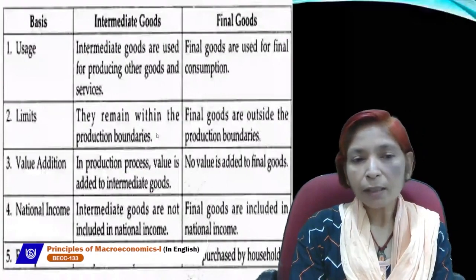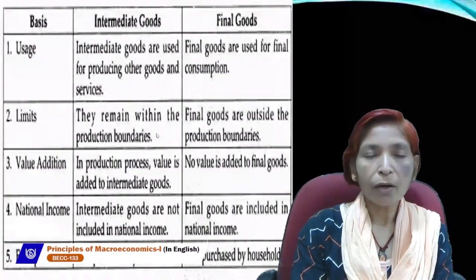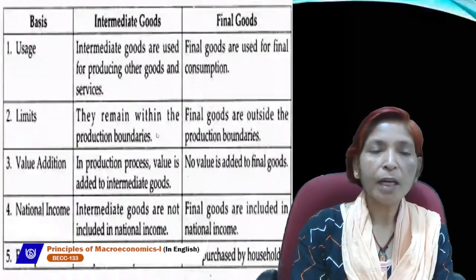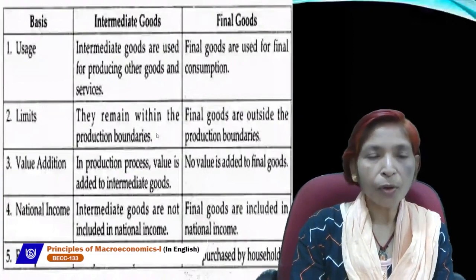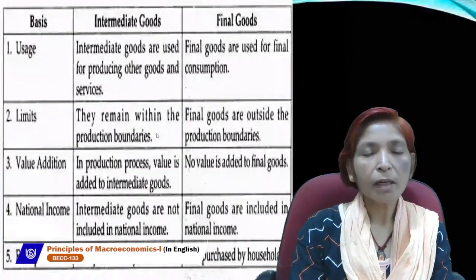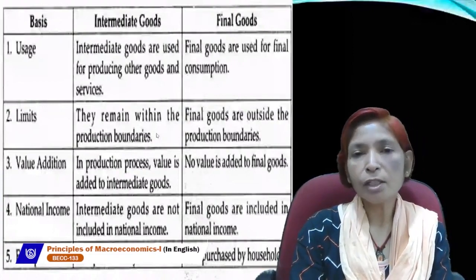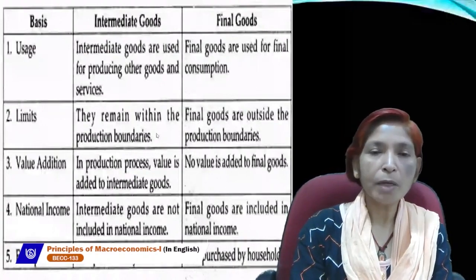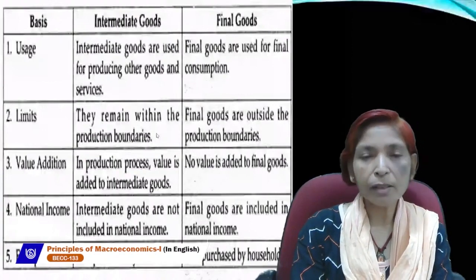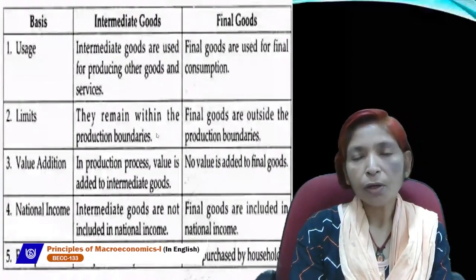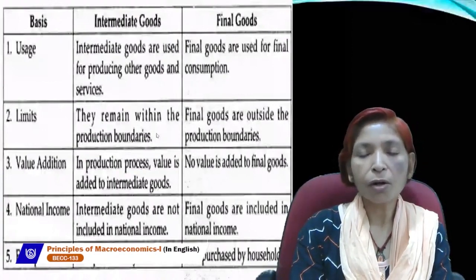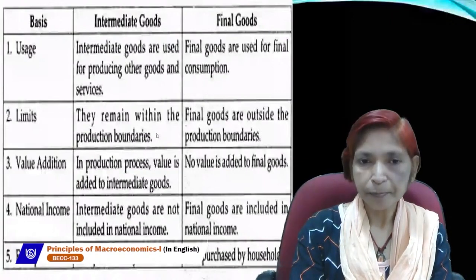When price level increases day by day, then nominal GDP value will be higher. So nominal GDP always remains higher than real GDP because nominal GDP depends upon current prices and real GDP depends upon constant year prices or base year prices.